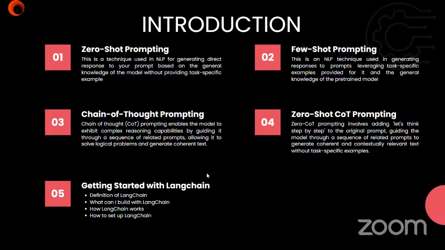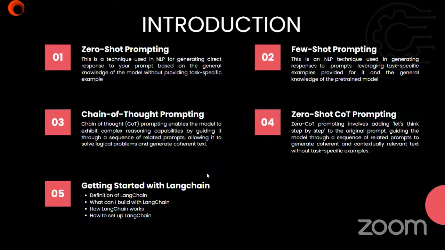So when you have a series of steps to be followed to solve a particular problem, mathematical or logical for instance, then you can use chain of thought prompting to prompt your model. We're going to see this implementation in the code shortly. In case you have any question, of course, you can always interject and state your question.